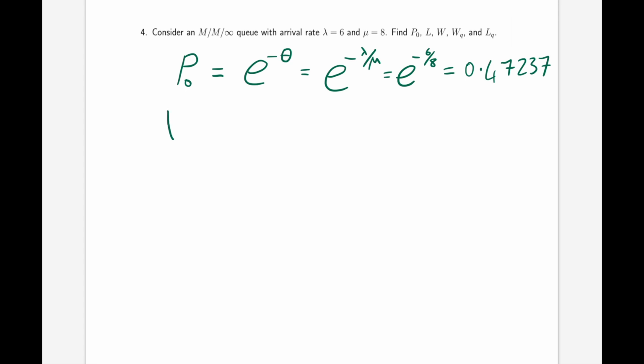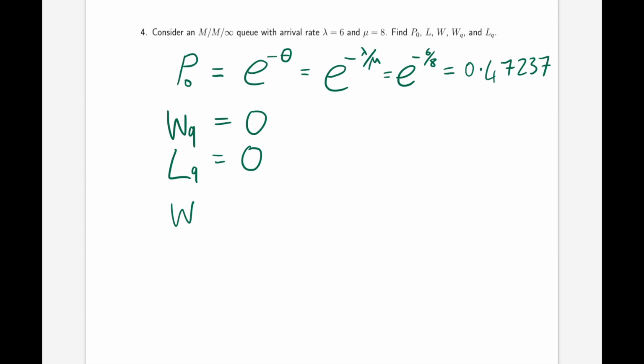Two of these are quite easy to work out. So we know that WQ, the expected amount of time spent in the queue, well, for an infinite server queue, nobody waits. So WQ must be equal to 0 as nobody waits in an infinite server queue. Similarly, LQ, nobody waits, so the expected number of customers in the queue must be equal to 0.